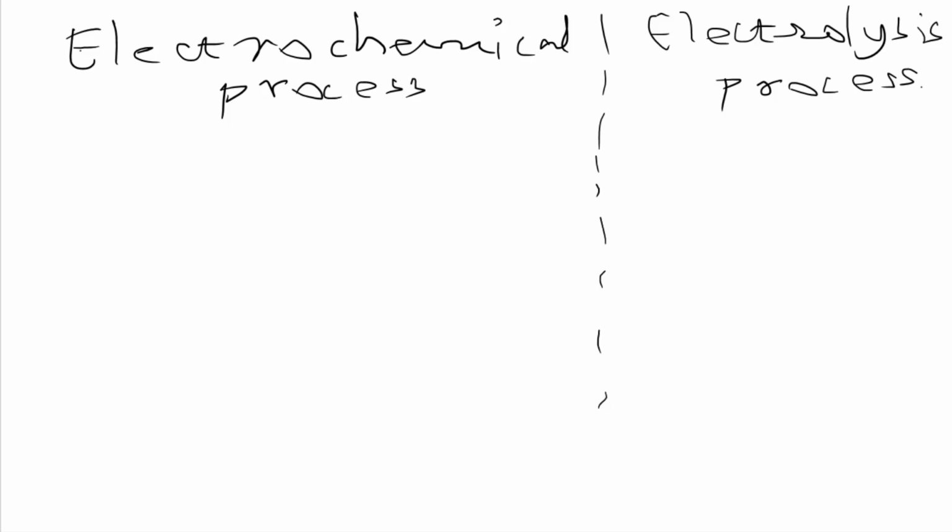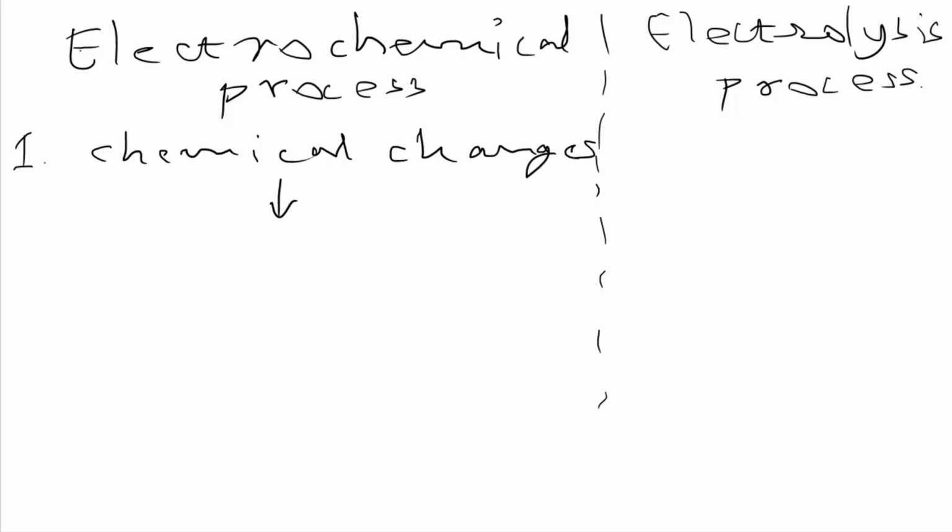So first point we are taking: in the electrochemical process, there will be a chemical change, or we can say a chemical reaction, and that will cause production of electricity, or we can say flow of electric current. So how can we define it? We can define it as chemical changes cause electric current flow.